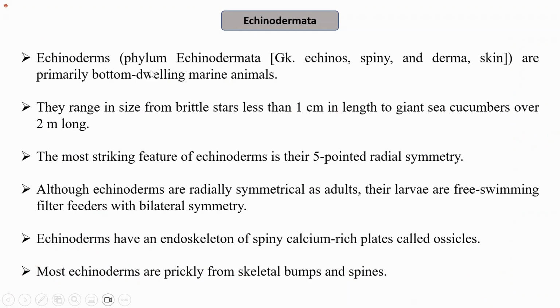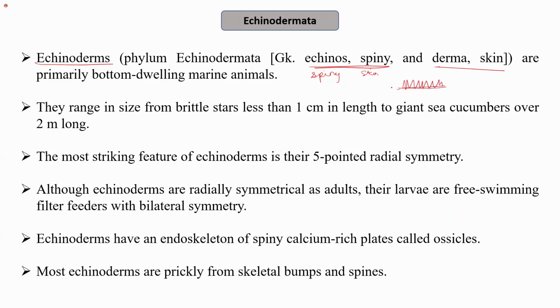So what is the origin of this word? Echinoderms, or the Echinodermata, means the phylum is Echinodermata, organisms are echinoderms. In the Greek, echinos means spiny and derma means skin. So they have spiny skin. That is, on their skin part, they have spine-like structures.